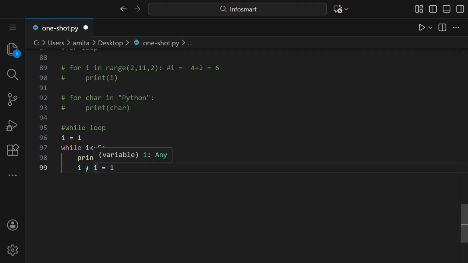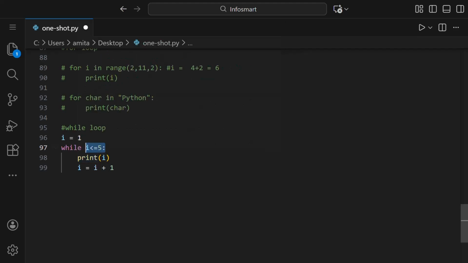So this is i = i + 1. This means that what we have written is while i is less than or equal to 5. This is the condition to stop the while loop. If i is not greater than 5, then this loop will go again and again. It will just continue: while i is less than or equal to 5, it will print i. When i is greater than 5, it will not execute the further program inside this while loop.